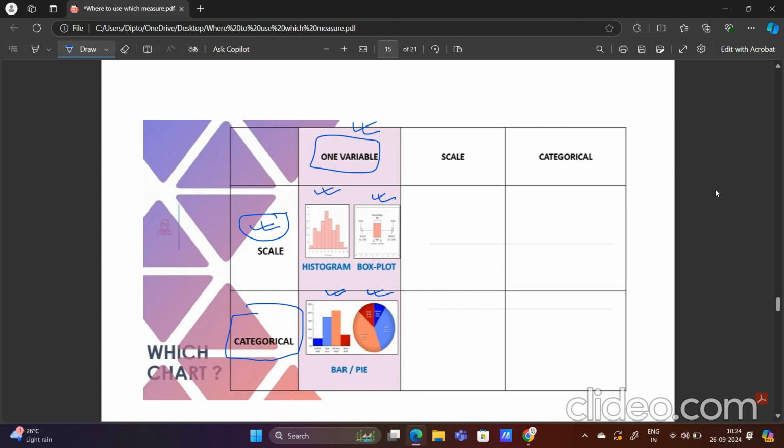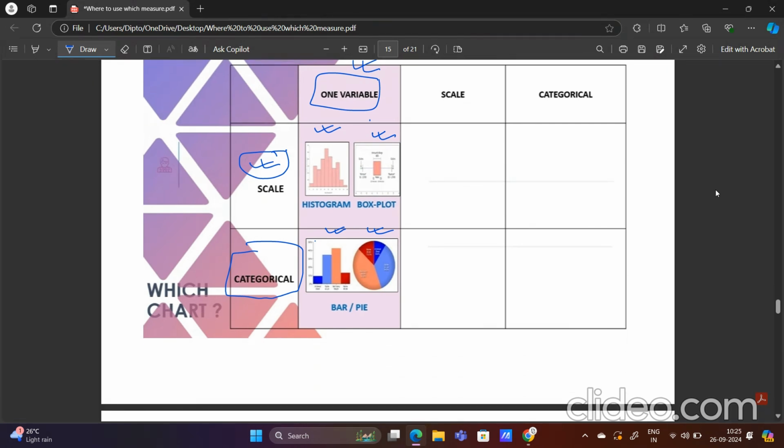If I have only one variable, and it has up to 5 types of observations, then I will take the help of a pie chart. Otherwise, I will take the help of a bar chart. I mean to say, if I have more than 5 categories, then I will use a bar chart. Otherwise, if the categories are less than or equal to 5, I will use a pie chart. Okay, so this is the concept of one variable.